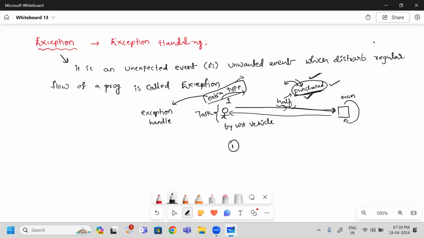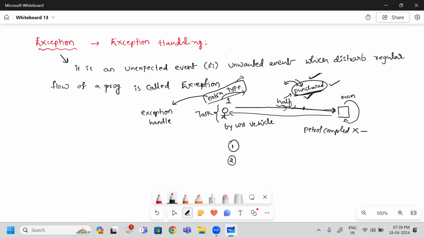Similarly, you started work again. Next day you visited college. Again, one more day you visited. And another experience you faced: after traveling a certain distance, your petrol was finished. Could you expect this event? No. This is also an unexpected event.